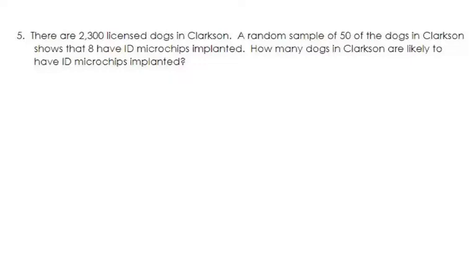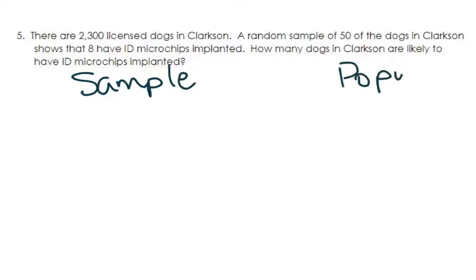It says there are 2,300 licensed dogs in Clarkson. A random sample of 50 of the dogs in Clarkson show that 8 have ID microchips implanted. How many dogs in Clarkson are likely to have microchips implanted? So I've got to go back to that sample, right? And the whole and the part in the whole, and then the population. So how many are in all of Clarkson, okay? How many can we expect?